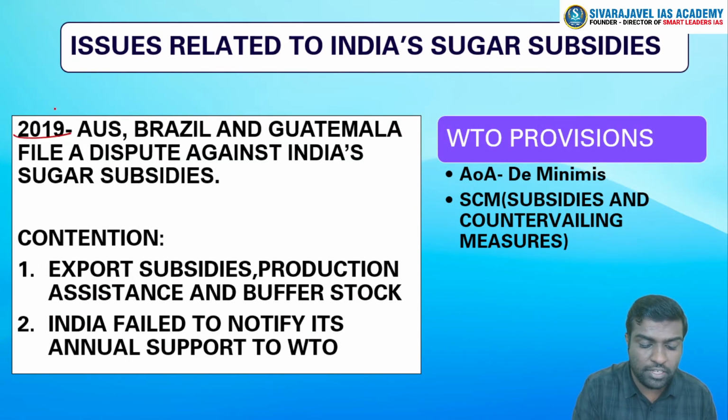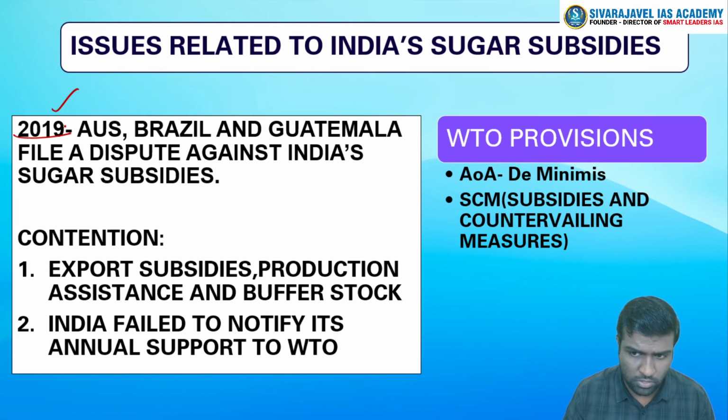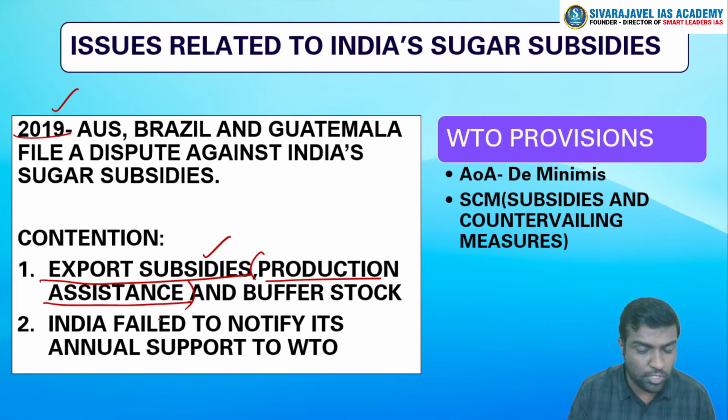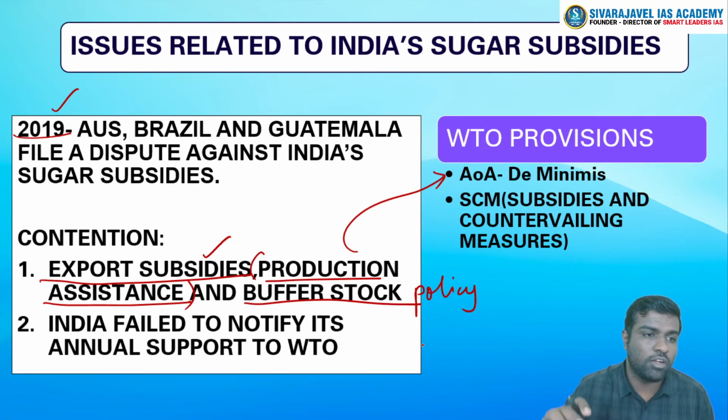In 2019, Australia, Brazil and Guatemala filed a dispute against India's sugar subsidies. On what accounts? What kind of allegations did they put on India? One, the major contention is that India's export related subsidies, production related assistance through various schemes and programs, and the buffer stock policy of India are against the AOA, the Agreement on Agriculture.